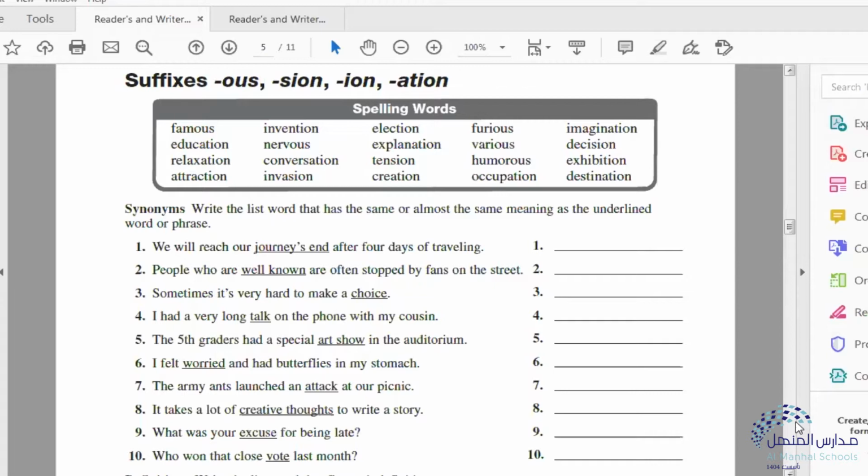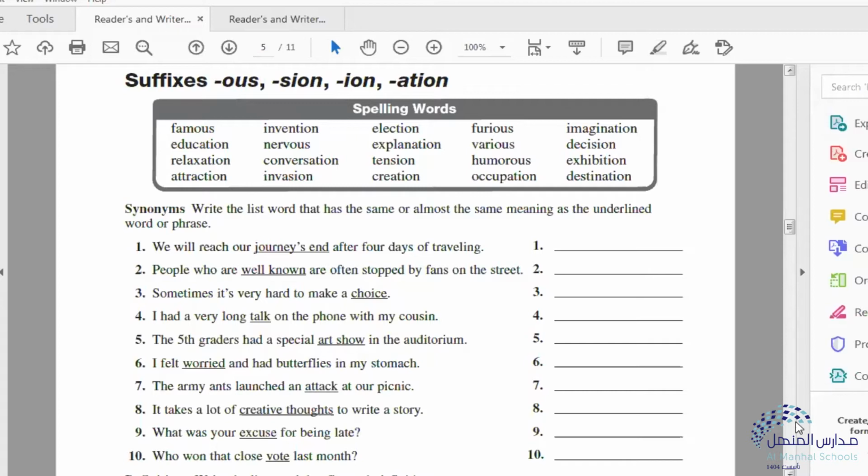So you will notice that each of these words ends in O-U-S or S-I-O-N or I-O-N or A-T-I-O-N. Let me give a few examples. For example, imagination ends with what? It ends in A-T-I-O-N. And the root word is imagine.